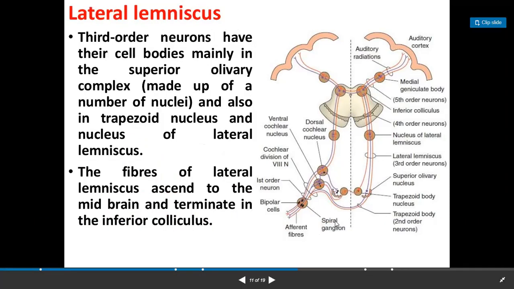So the lateral lemniscus: third order neurons have their cell bodies mainly in the superior olivary complex, made up of a number of nuclei, and also the trapezoid nucleus and nucleus of the lateral lemniscus. The fibers of the lateral lemniscus ascend to the midbrain, that is the level of the inferior colliculus, and terminate in the inferior colliculus.